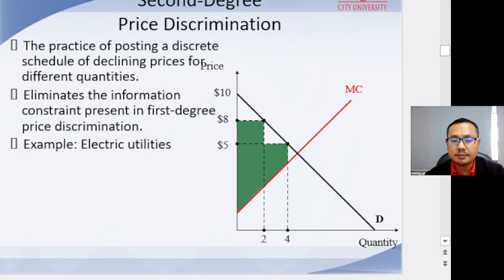Given the posted schedule of prices, consumers sort themselves according to their willingness to pay for alternative quantities of the good. Thus the firm charges different prices to different consumers, but does not need to know specific characteristics of individual consumers.